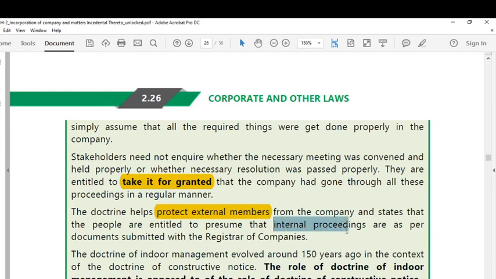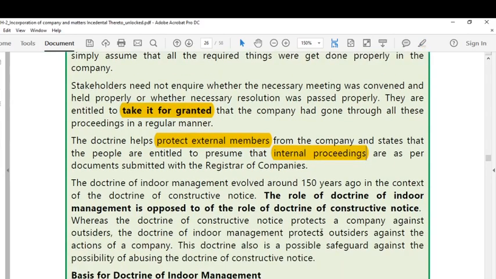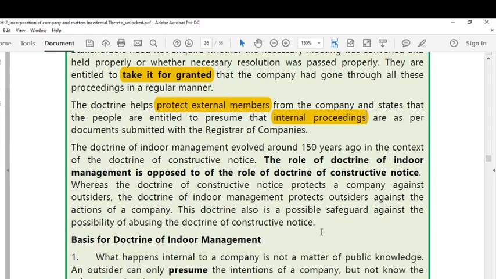So, internal proceedings are happening as per the documents submitted with the Registrar of Companies. The doctrine of indoor management, in fact, was evolved 150 years ago. The role of the doctrine of indoor management is opposite to the role of the doctrine of constructive notice.